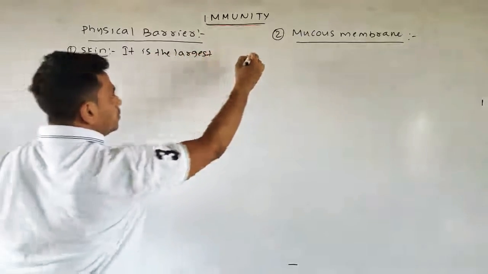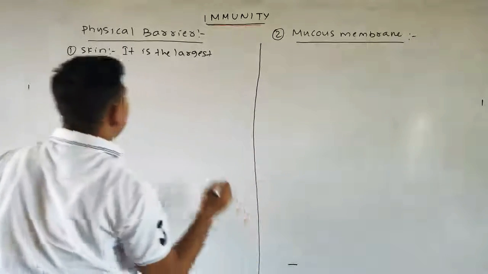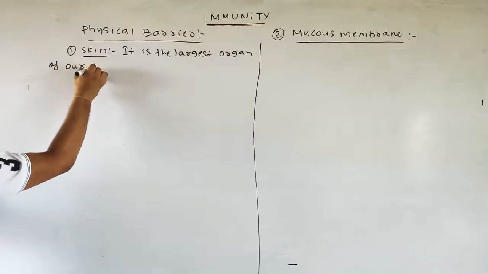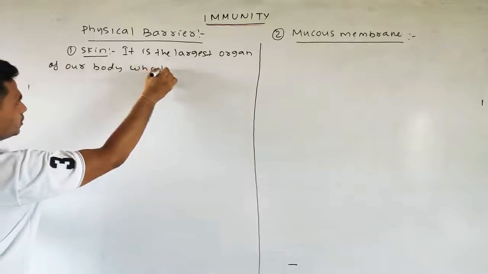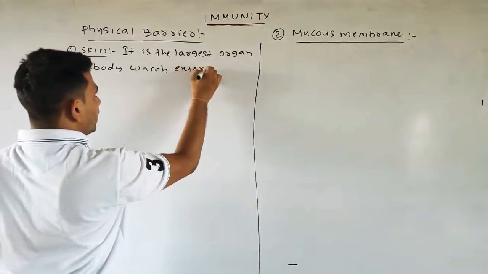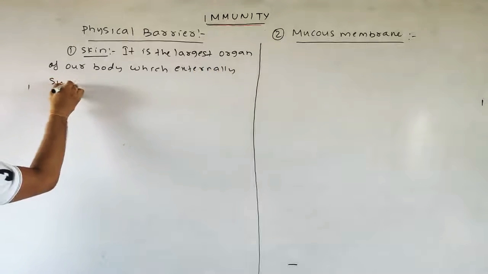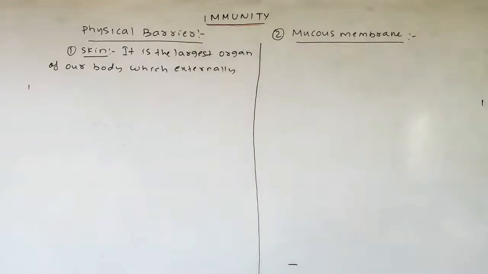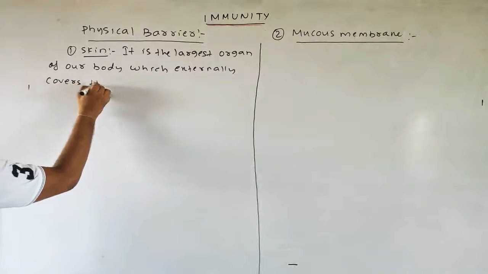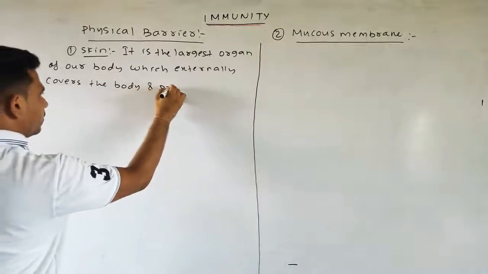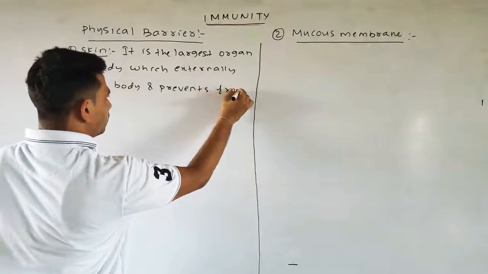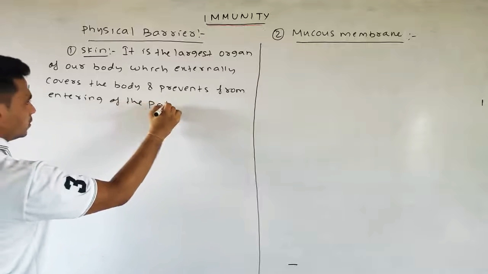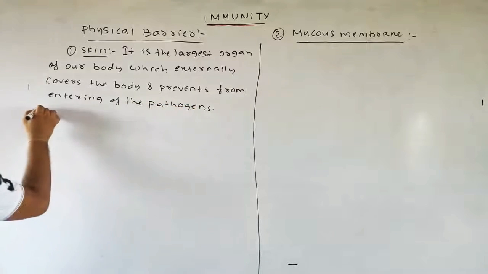It is the largest organ of our body which externally covers the body and prevents the entering of pathogens. Pathogens may be bacteria or viruses.